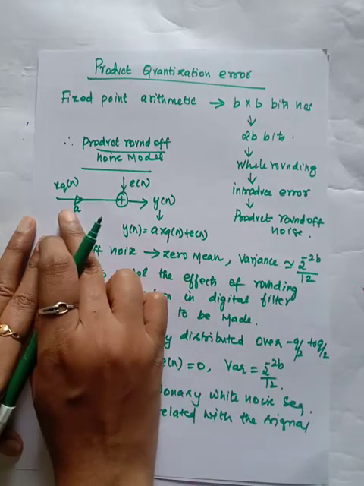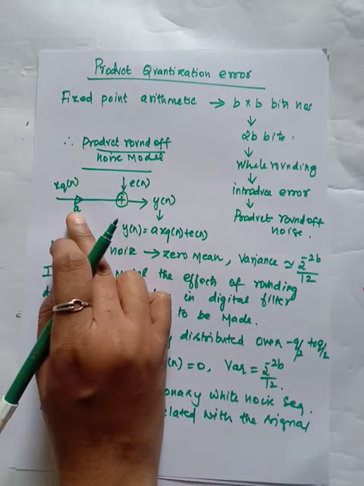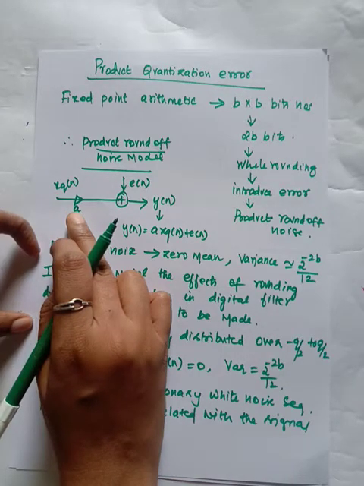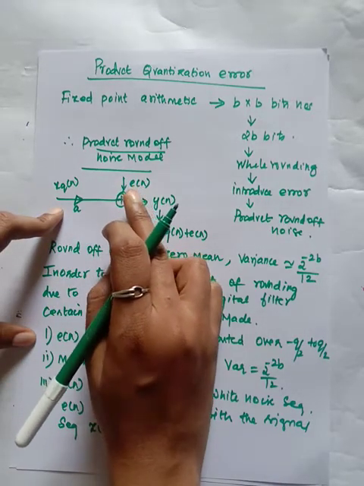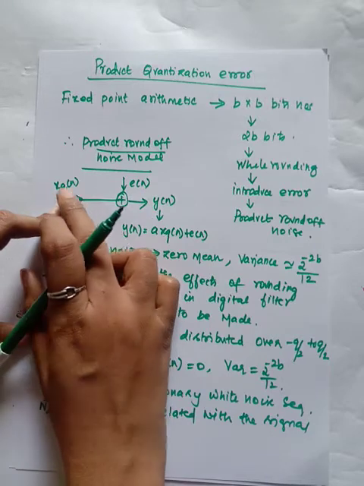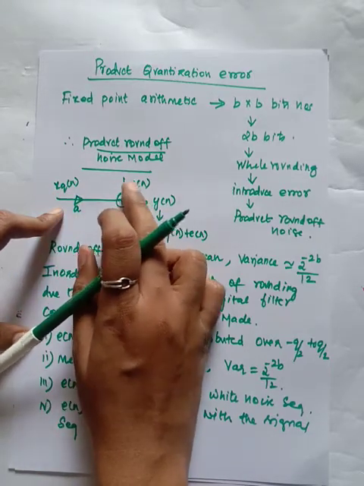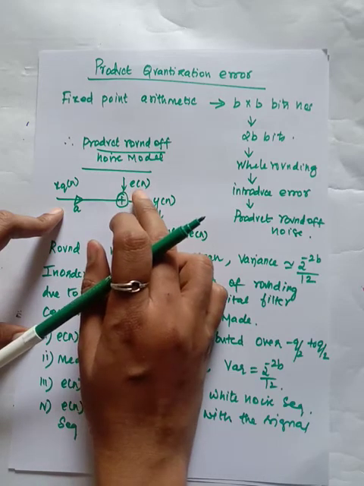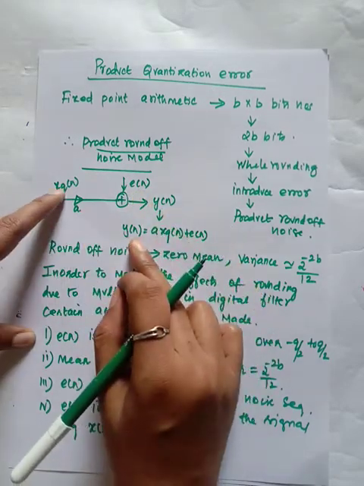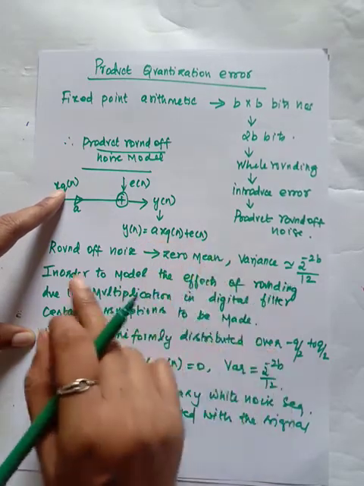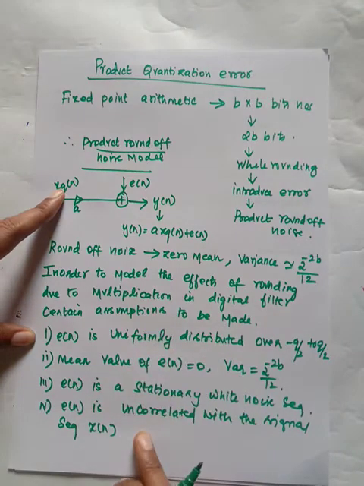After quantization you will get xq of n, which is multiplied by a constant a. Due to this multiplication of the two signals, some error is introduced, which is known as the product quantization error, and the output y of n is equal to a xq of n plus e of n. We are going to make some assumptions for this noise.